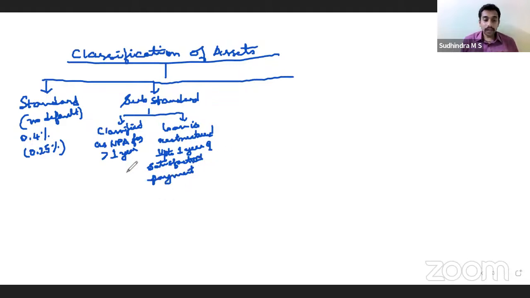In case of substandard, what is the provision? 10% of outstanding. Correct.